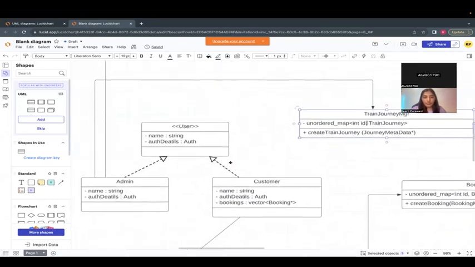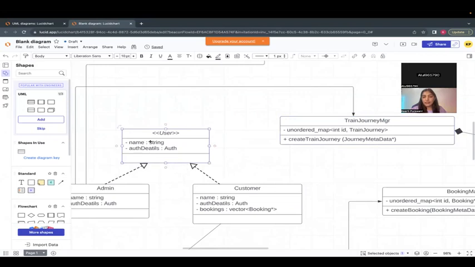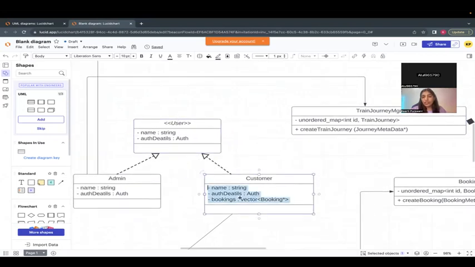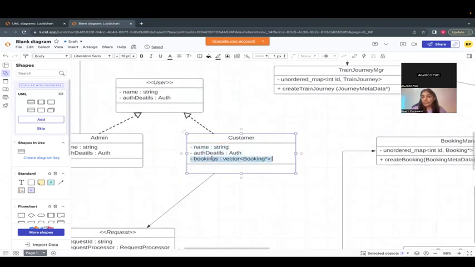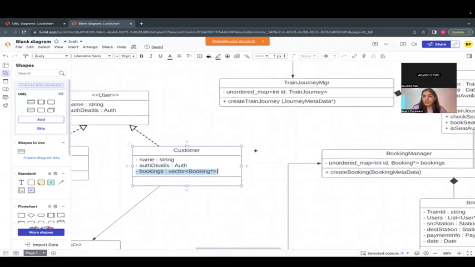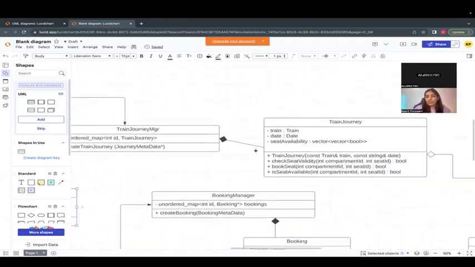Also, one more thing that I thought was that for a customer, you will have a list of bookings also, that is, what were the bookings that I had. A booking is basically a journey only. Inside a booking, there's a journey, right? So if a customer wants to see all the bookings, that can be inside the customer also. So that is also, I think, easier.